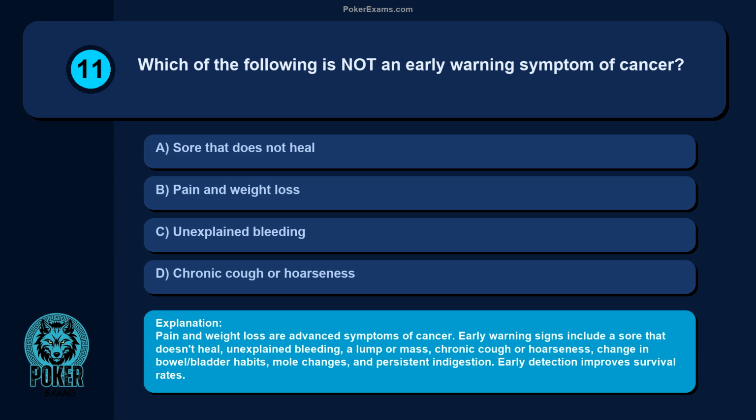Pain and weight loss are advanced symptoms of cancer. Early warning signs include a sore that doesn't heal, unexplained bleeding, a lump or mass, chronic cough or hoarseness, change in bowel/bladder habits, mole changes, and persistent indigestion. Early detection improves survival rates.